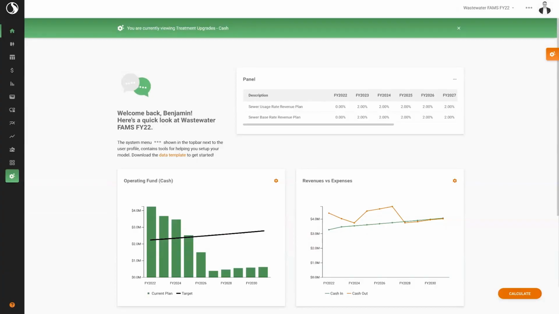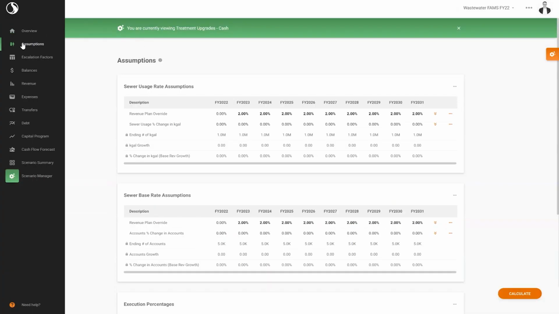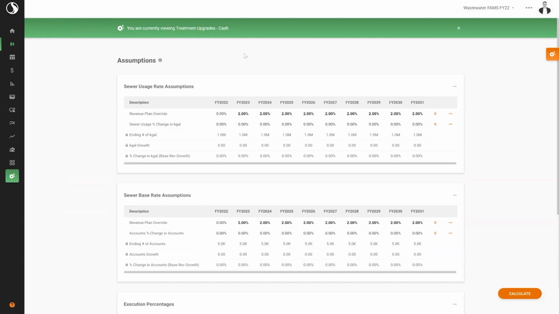We now need to determine what our revenue plan would need to look like to get back to a sustainable forecast. We will adjust our rate revenue increases until we get to a plan that meets our funding needs and financial targets throughout the projection. For an initial test, we can simply clear the out-year increases to solve for just-in-time increases. By clearing out these inputs, this will allow the model to calculate the increases needed in each year to meet our key targets.